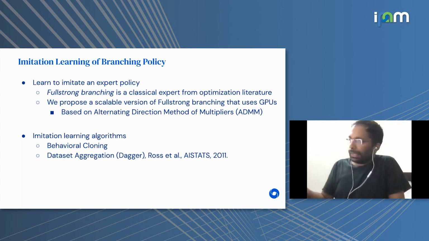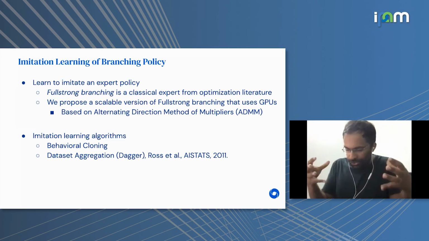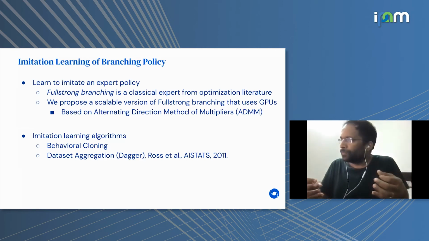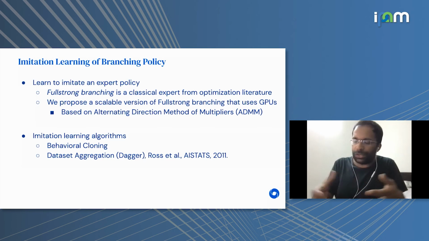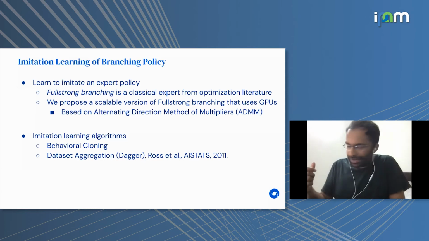It turns out, and this is something that many previous works have already exploited, there is a classical policy from the optimization literature for making branching decisions called full strong branching, which has been empirically shown to produce very small search trees for proving the lower bound, but it is extremely expensive, so it is not actually used in practice. But this is fine as a target for imitation learning because we generate data offline. So the expensiveness of that policy does not hurt us at test time.